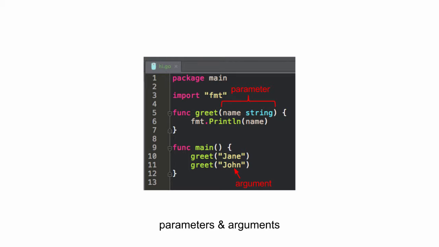So I'm declaring a function, and the function is greet. That's the name of the func, and I'm saying that it has one parameter, and the name of the parameter is name, and it's of type string. And then I'm using that function, and I'm passing in an argument. So just clarifying between parameters and arguments. A parameter is what you declare when you define the function, that's what you're saying it takes. An argument is what you pass into it.